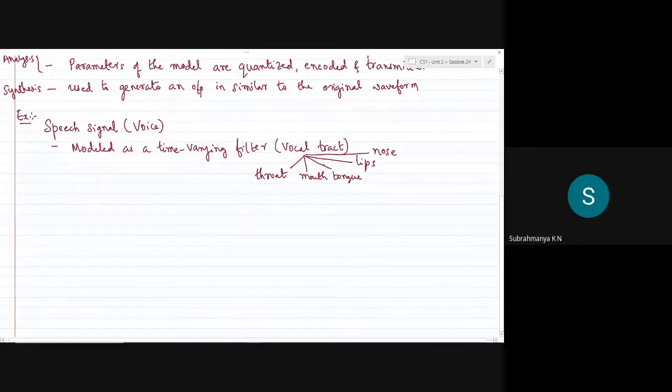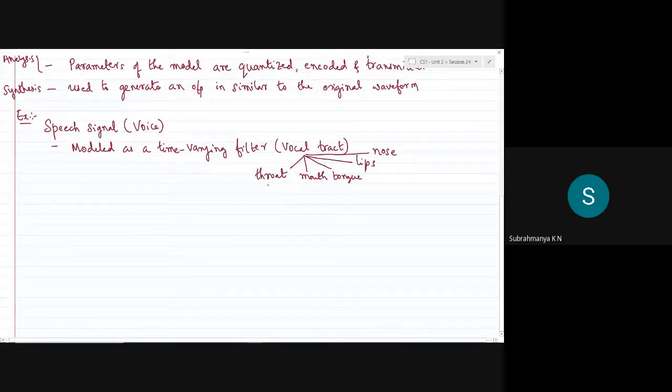These parameters change; if I say the throat is one of the parameters, these parameters change during the generation of the speech. Therefore the vocal tract is modeled as a time varying system. All these parameters vary with respect to time, and accordingly we produce a speech or a voice sound.